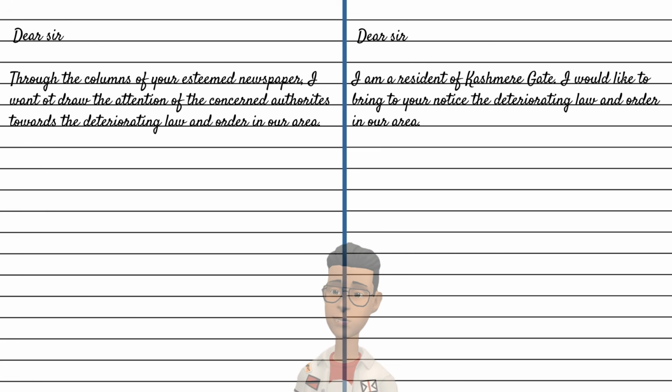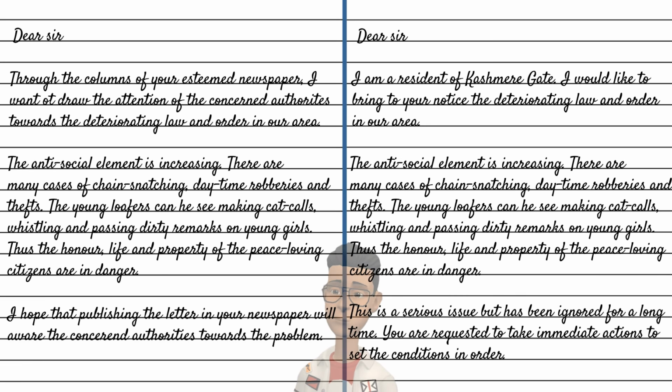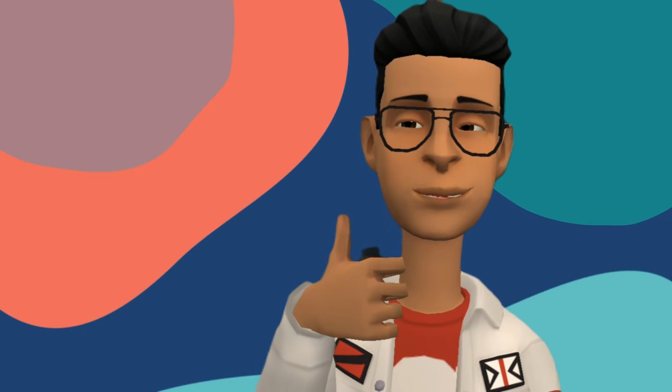And the next paragraph, that is about the details of the problem, can be the same. And in the last paragraph, it will be like this. You can understand why. I hope you understood both of them well.